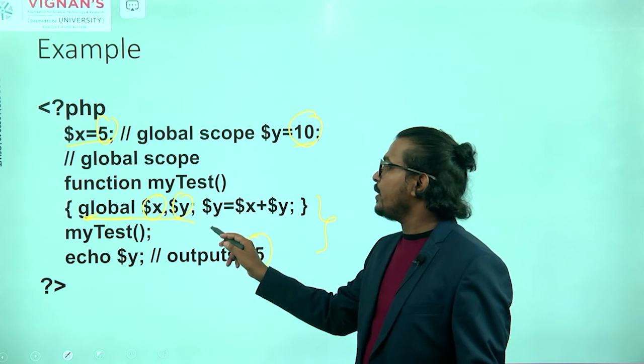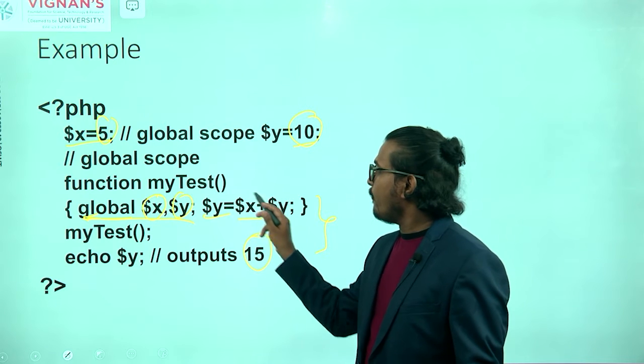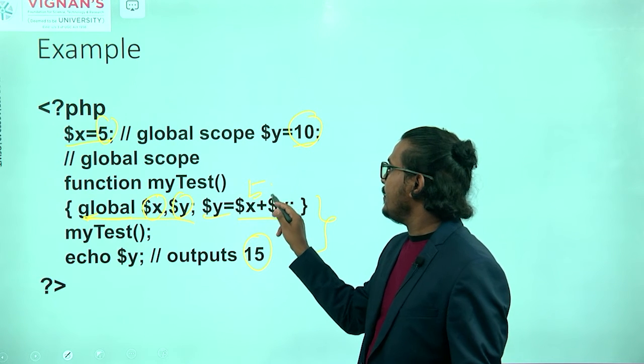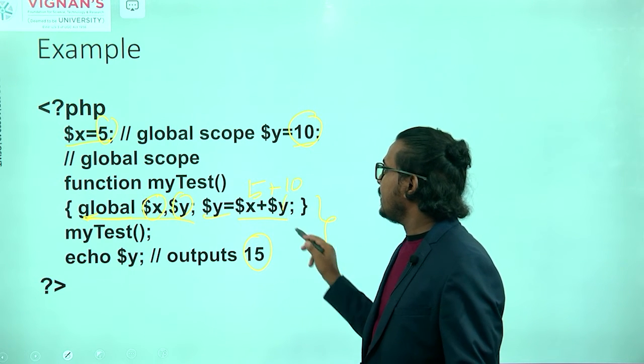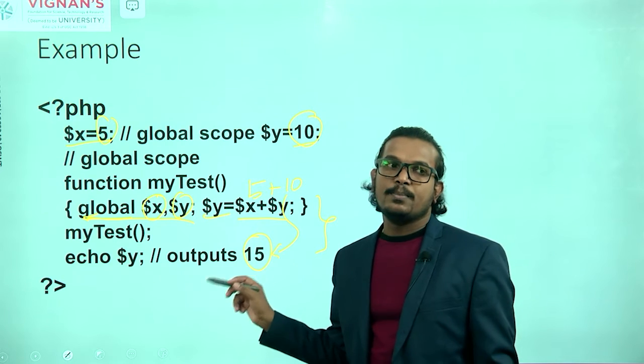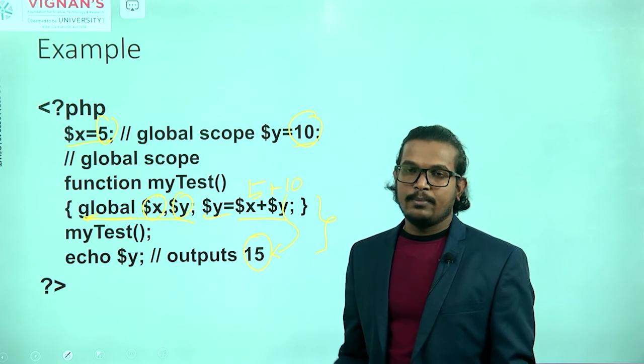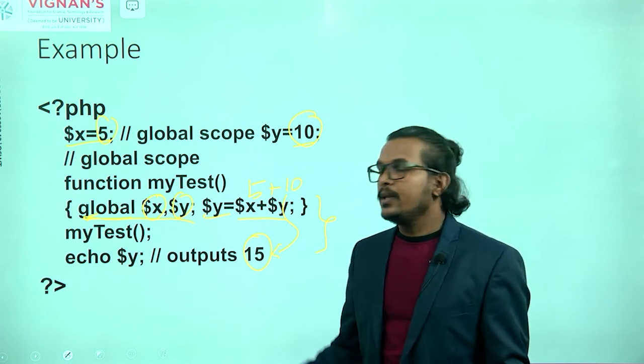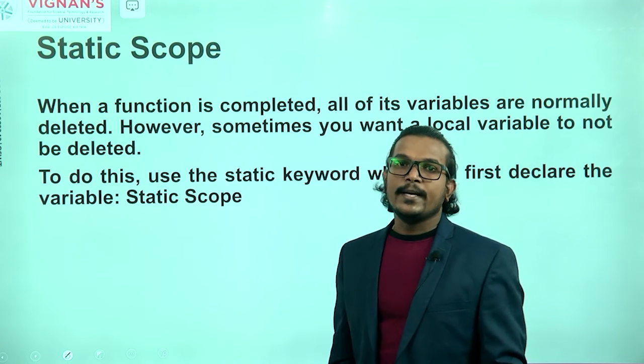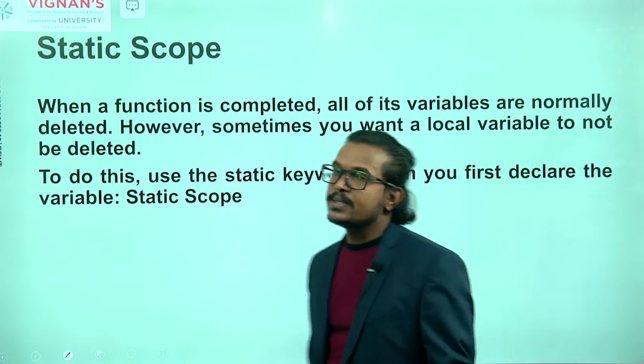After that, I am computing y equal to x plus y. What is the x value here? 5 plus 10. The result is 15. That information will be displayed here, if you are using the echo statement or any printing option there. So next one is a static value or static scope.